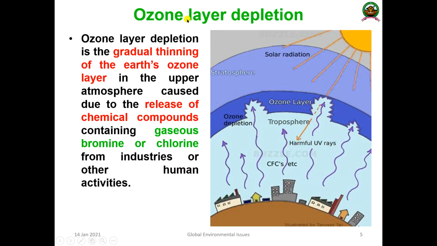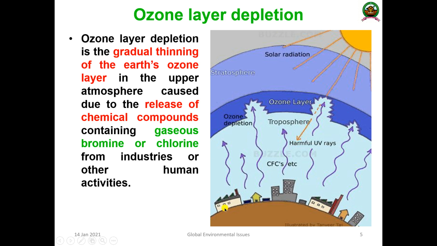So what do you mean by ozone layer depletion? Ozone layer depletion, as I said, is a gradual thinning of the earth's ozone layer in the upper atmosphere, caused by the release of chemical compounds containing gaseous bromide or chloride from industries or other human activities, okay. This process is known as ozone layer depletion, okay.